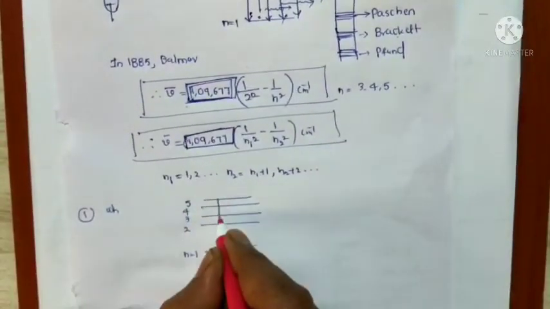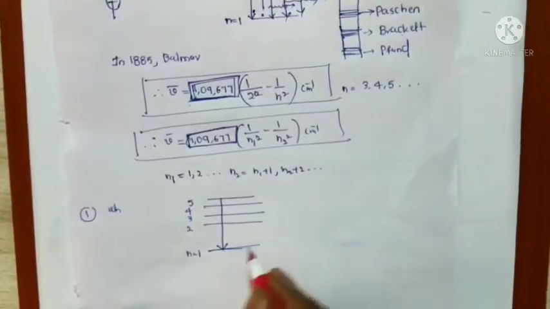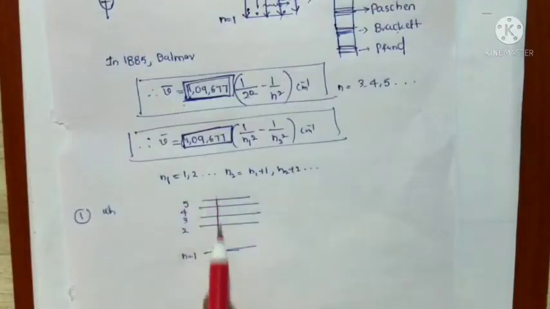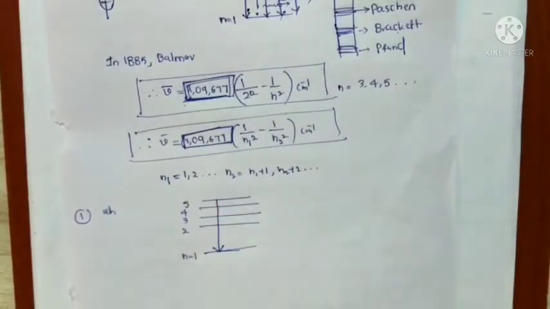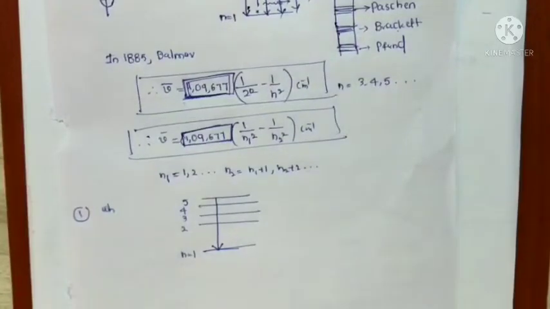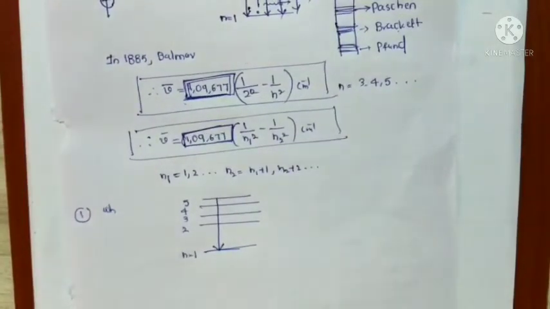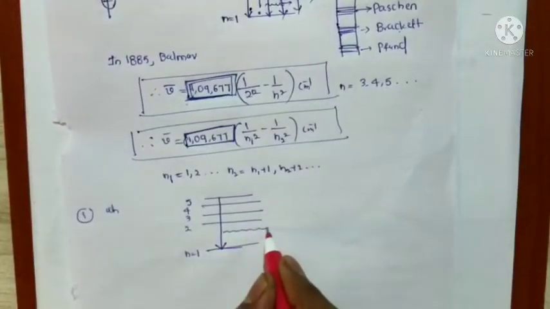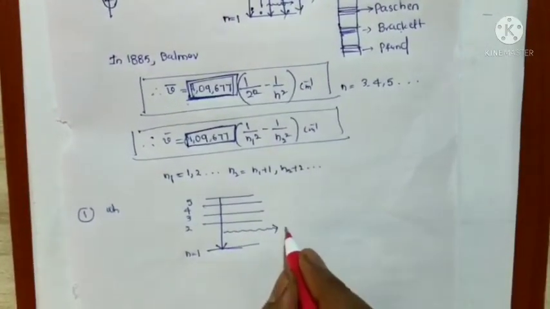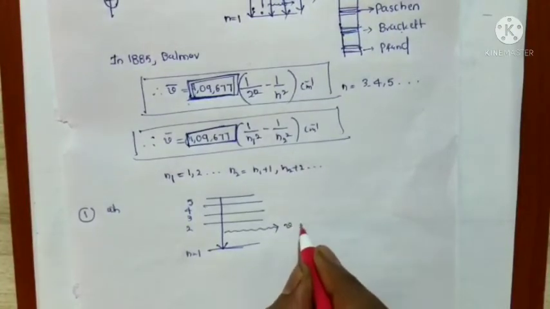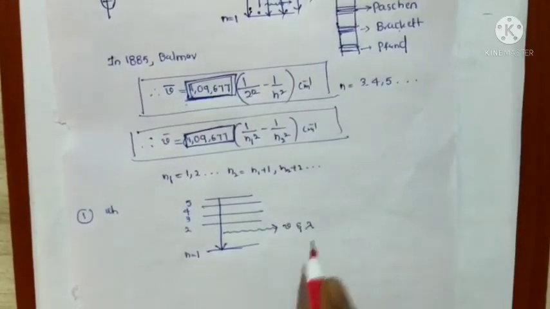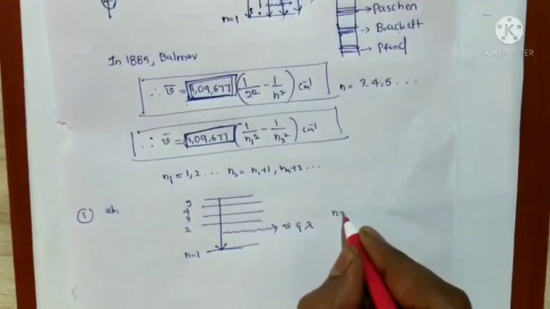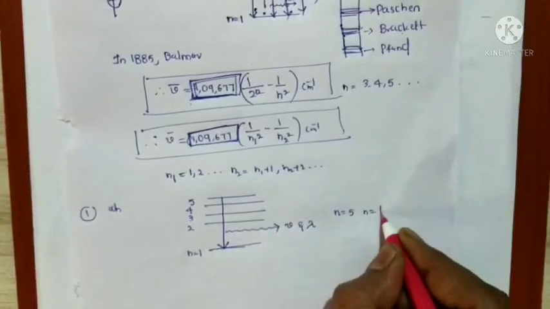When the electron de-excites, that means it comes from the n equal to 5th energy state to the n equal to 1st energy state, energy will be released. Now find out the frequency and wavelength of this emitted radiation, where n is equal to 5 and n is equal to 1.